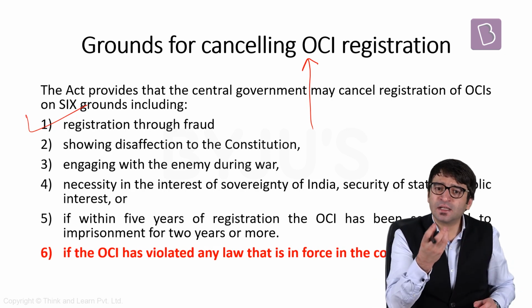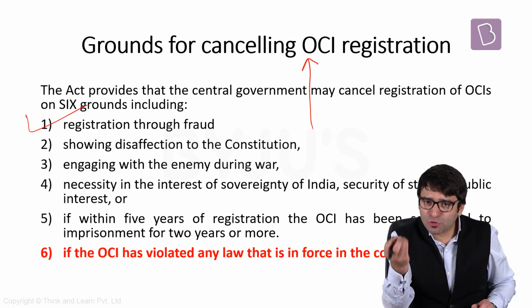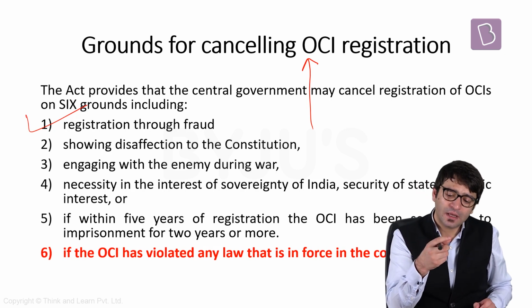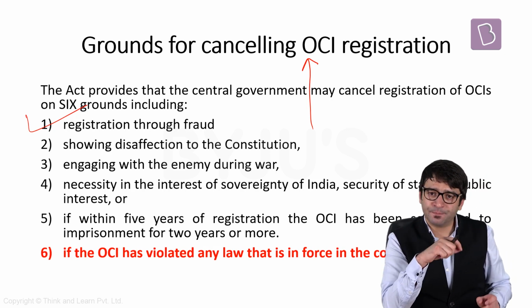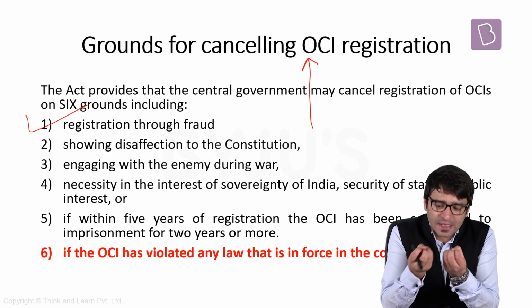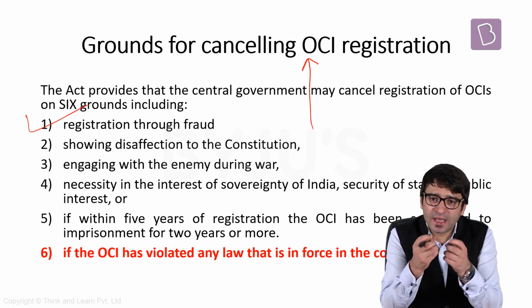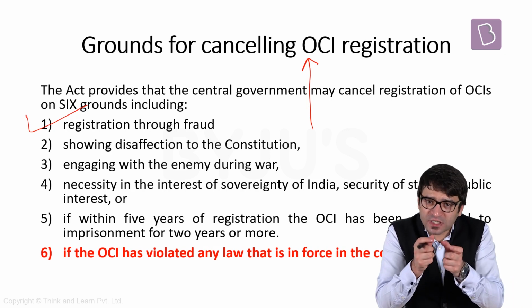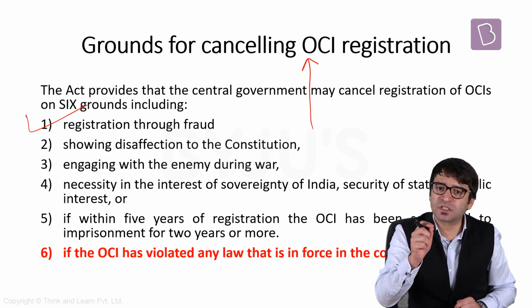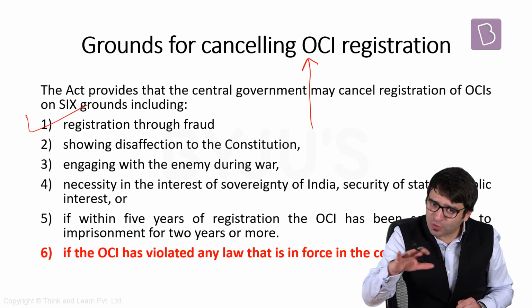Atish Tasir had an OCI card because his mother was an Indian, noted writer Tavleen Singh. But his father was a Pakistani. The allegation is that he concealed this fact. He concealed the fact that his father was a Pakistani, and that is why if you have acquired this OCI card through fraud, your OCI card is cancelled. And that is how Atish Tasir's OCI card was cancelled.